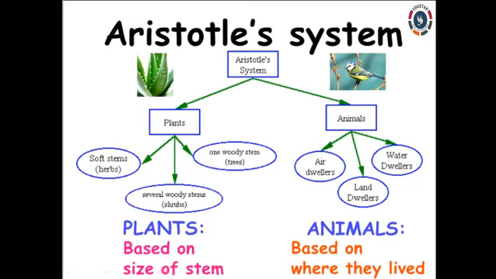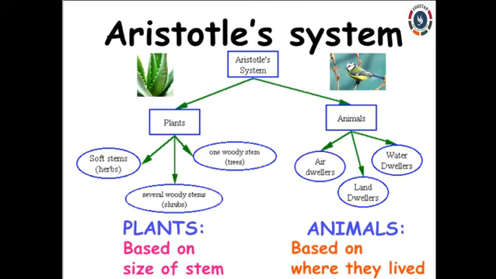Okay, so then he classified the animals as red blood animals and others without red blood, and he also classified based upon the living places. Some birds can live in the air, some can live on the land, some can live in the water, etc. So based upon that, he gave this classification. This is the very basic classification.